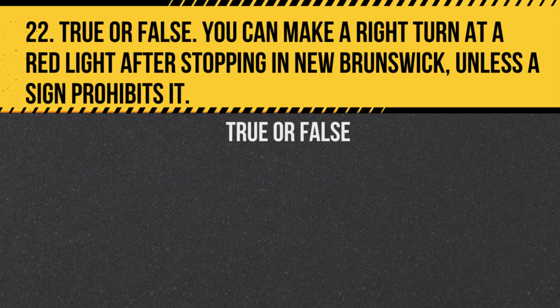Question 22. True or false? You can make a right turn at a red light after stopping in New Brunswick, unless a sign prohibits it. Answer: true. In New Brunswick, you can make a right turn at a red light after coming to a complete stop and ensuring the way is clear, unless a sign prohibits the turn.